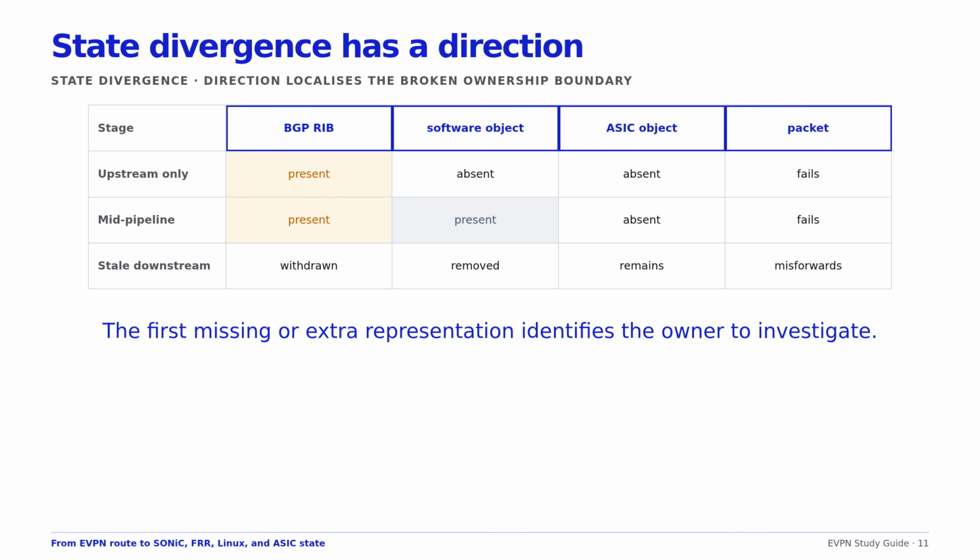The reverse direction matters too. After withdrawal, a stale kernel or ASIC object identifies cleanup failure. Record timestamps and keys, so an asynchronous delay is not mistaken for permanent divergence.